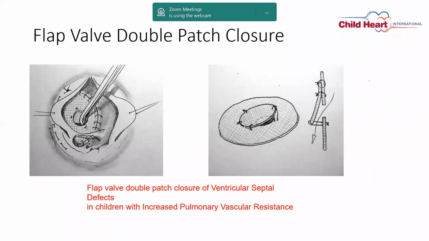When you come off cardiopulmonary bypass, make sure that you've done a good job with the VSD as well as the conduction tissue and other structures of the heart, and taken care of other associated defects. There are certain cases where there is severe pulmonary artery hypertension and borderline operability, where PVR is nearly 7 to 8. And in that situation, there is a newer technique called the double patch technique or left valve technique.